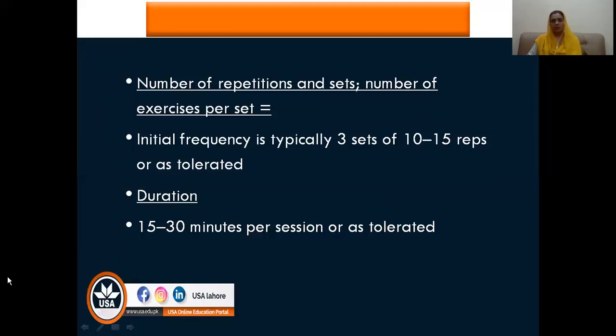And the duration for strength training is mostly 15 to 30 minutes per session. Again, it depends on the patient's tolerance. If the patient starts to fatigue, then you can reduce this duration and you can reduce the repetitions.